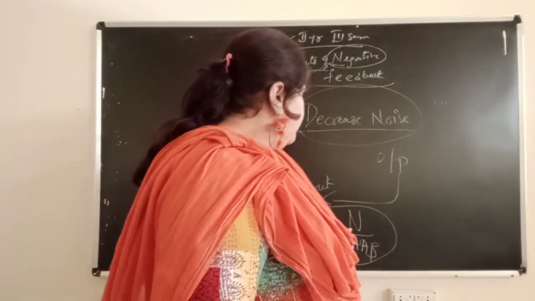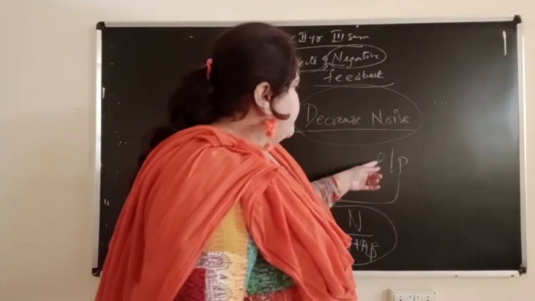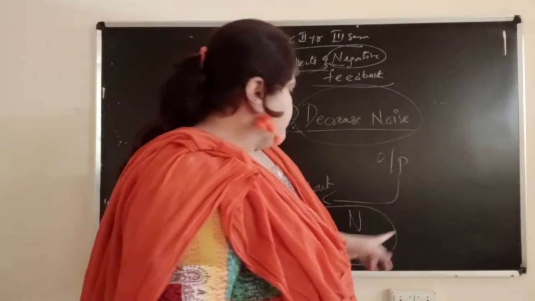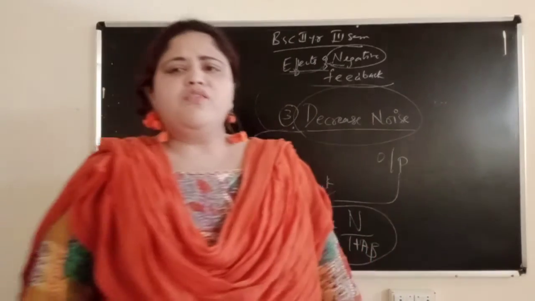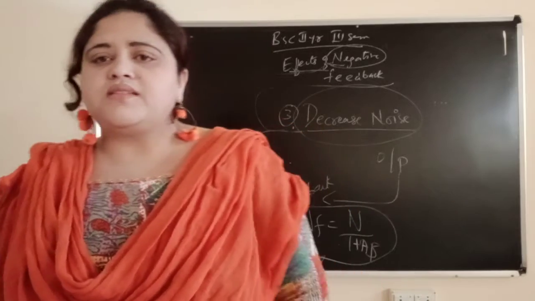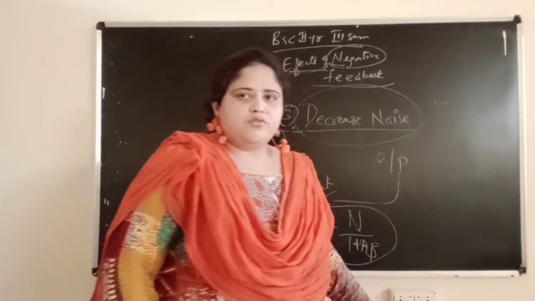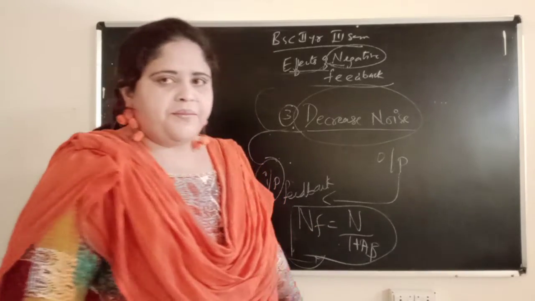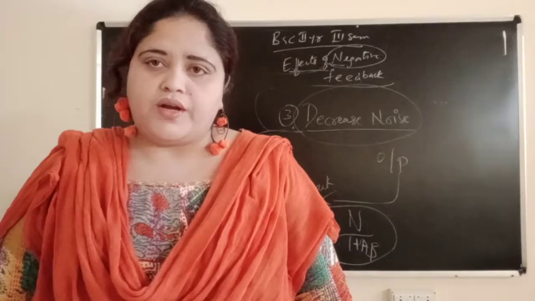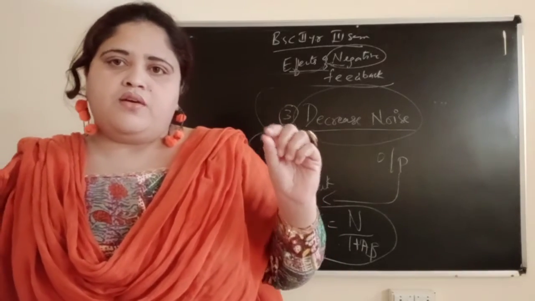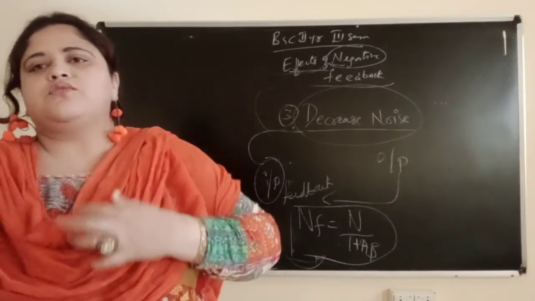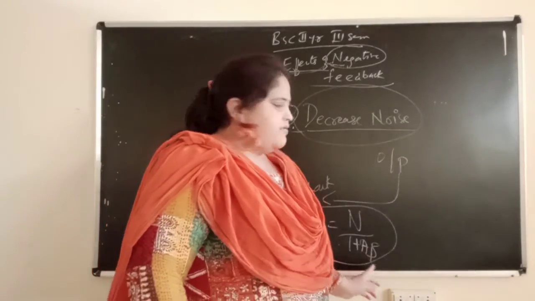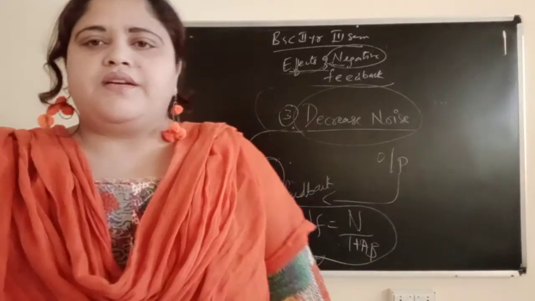Feedback with noise means what? Noise coming from the output will again feed back to the input. What is happening? Noise will reduce. So this noise will be N by 1 plus A beta. You have to remember this formula for decrease in noise: NF equals N by 1 plus A beta is the noise reduction formula.